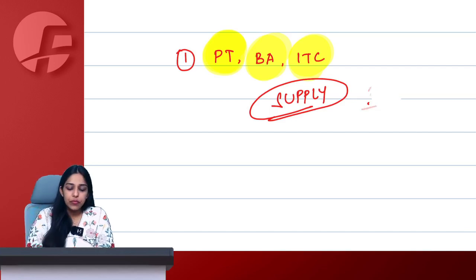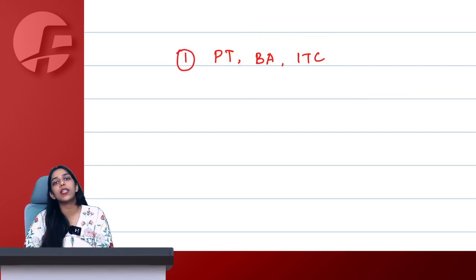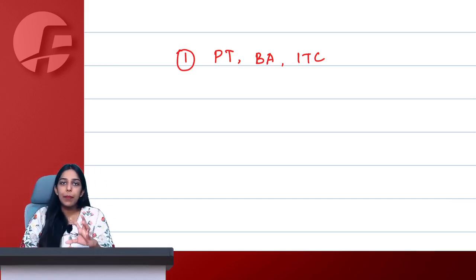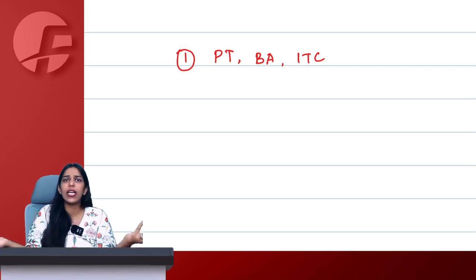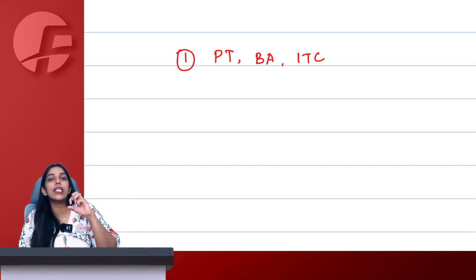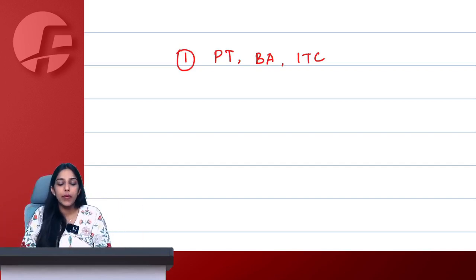But why, ma'am? Understand. Let's say I have a small sister who always wanted a laptop. So what I did was, just so that we can get the benefit of credit, I first took the laptop in my firm and then I gifted it. So I also got the ITC. Because if she would have purchased the laptop, she would never have got ITC because she does not have a business, no GST number. So first of all, I purchased the laptop, took credit in my GST number and then I gifted it permanently. I am never using that laptop for my business purpose and still claiming ITC from government. So that is wrong, no.